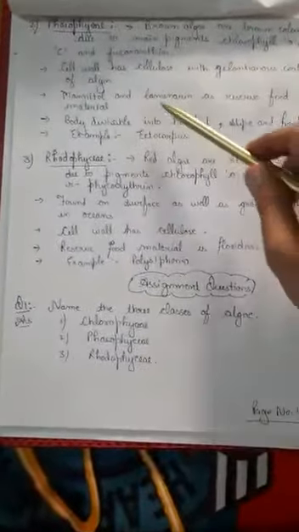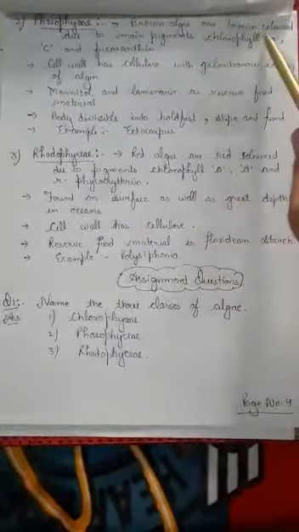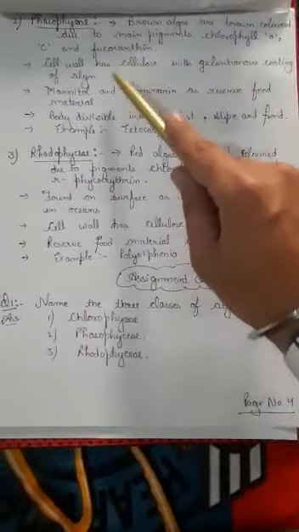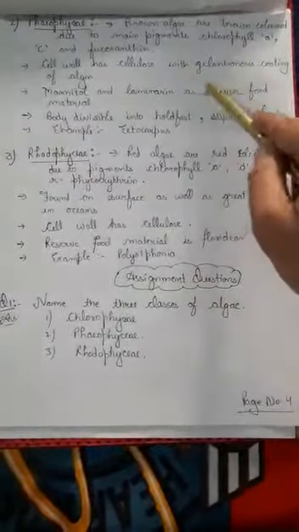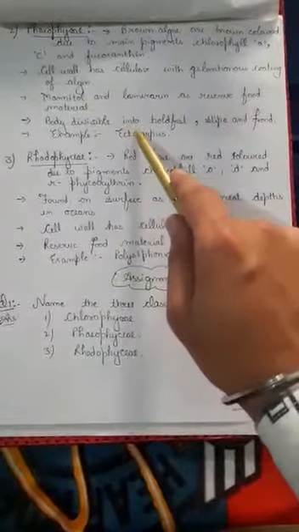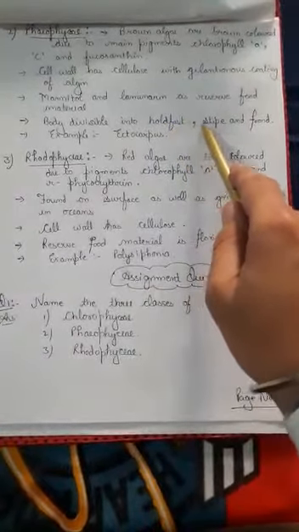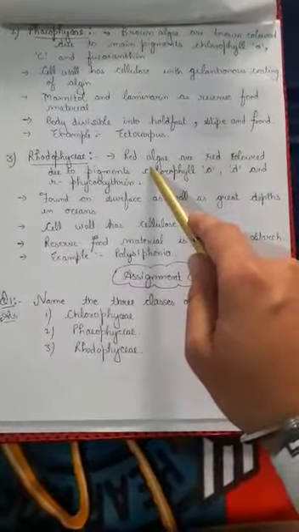Now we will see the next type. We have the Phaeophyceae. Phaeophyceae means brown algae, which has the pigments a and c along with fucoxanthin. Cell wall has cellulose with a gelatinous coating. Gelatinous coating means a gel-like coating. Mannitol and laminarin are the reserve food material. Body is basically divided into three: first is the holdfast, then stipe, then frond. Example is Ectocarpus.